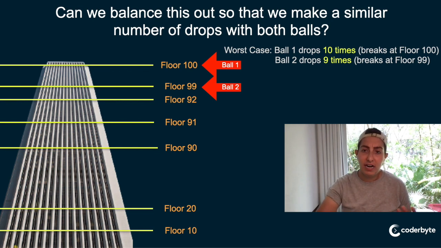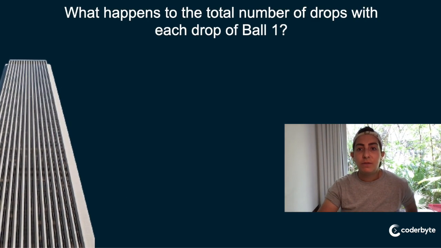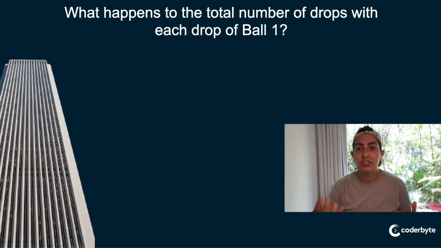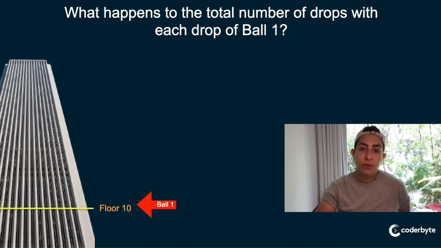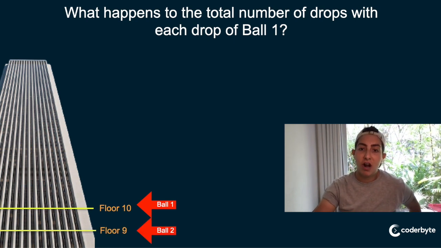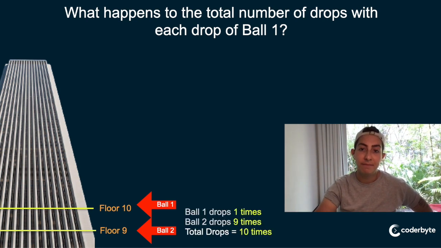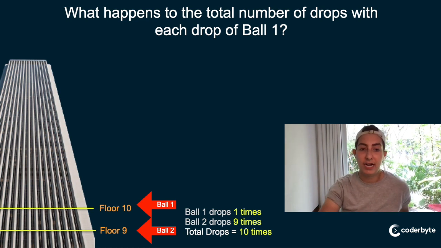And we're trying to figure out, how do we pick that number? How do we get that magic skipping number? And how can we make this like an algorithm that we can apply for different amounts of floors, let's say, right? So let's think about the total number of drops for each drop of ball 1. So we first drop, let's say, ball 1 from floor 10, and then we drop ball 2 from 0 to 10, right? And it breaks at 9, right? So that equals 10 total drops, right?